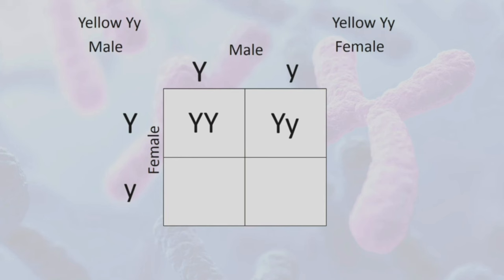Una, para hindi kayo malito. Pangalawa, para ma-identify nyo dito kung alin dito yung dominant allele and recessive allele. The next one is capital Y, small letter y. The result is capital Y, small letter y. The other one is small letter y, small letter y. The result is both small letter y.